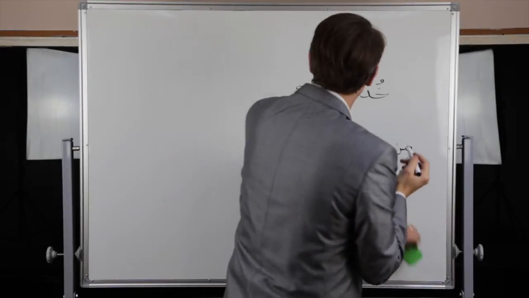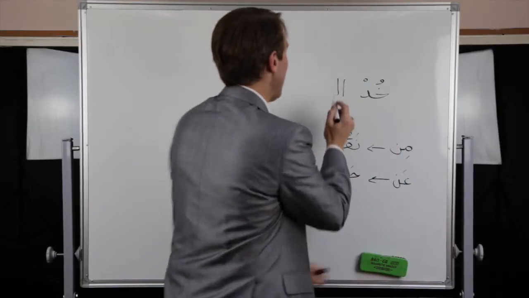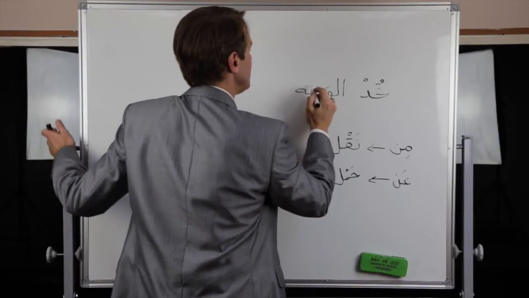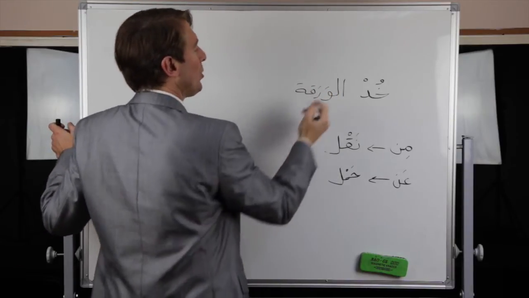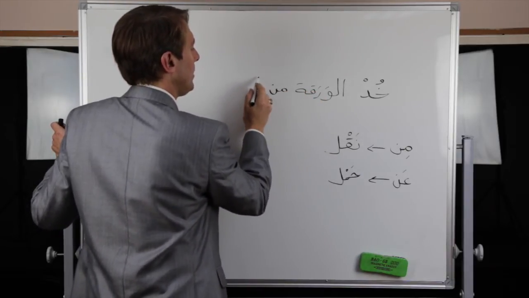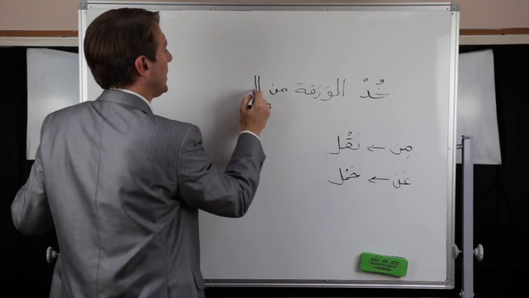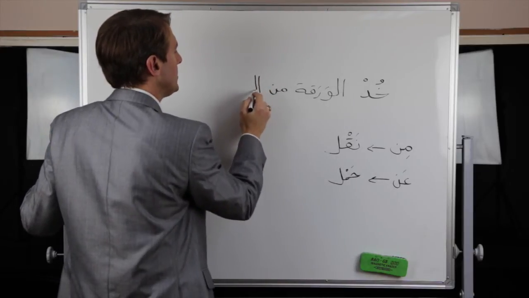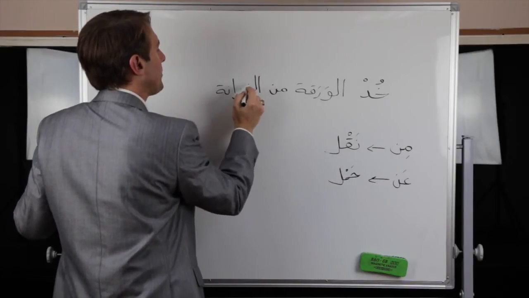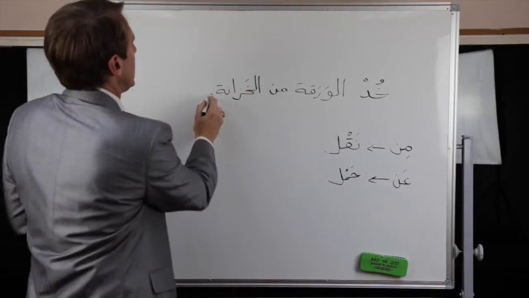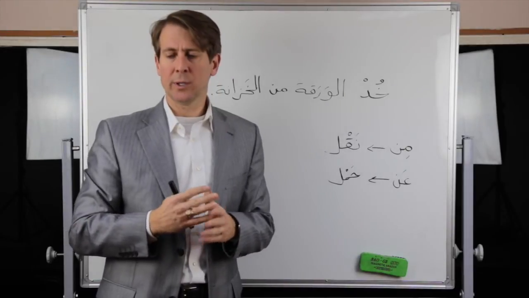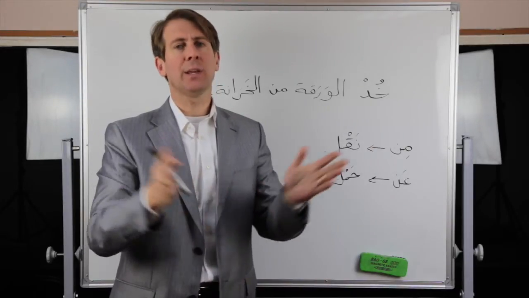khud al-waraqa, for example, the paper. Sorry about that. Let's go back. I'm thinking about another word already. Okay. خد الورقة من, let's say الخزانة. Okay. من الخزانة. Now, خزانة means basically a cabinet, okay?